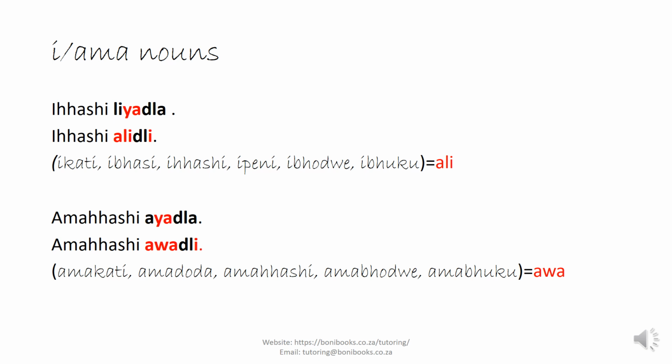So this is another group that I spoke about. Ihashi, we would say ihashi liyadla, and then we say ihashi alidli. Ibhasi liyahamba, ibhasi alihambi. And if we say amahashi, we say amahashi ayadla, amahashi awadli. Amadoda ayadla, amadoda awadli. This is your ama group of nouns.